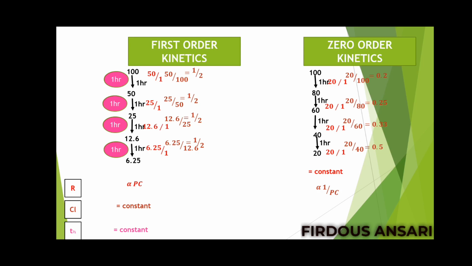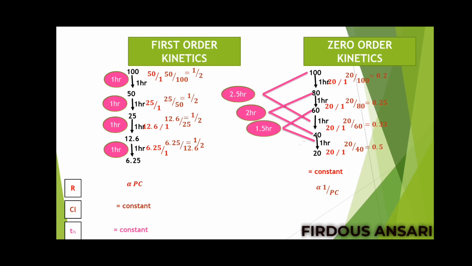Initial plasma concentration is 100. Okay, and 50% of 100 is obviously 50, and the time required for 50% of the drug to get eliminated is almost 2.5 hours. Okay, next 80 is the initial concentration. 50% of 80 is 40. Time required is 2 hours. Okay, next 60 is the initial plasma concentration. Half of 60 is 30, and the time required for 50% of this molecule to get eliminated is 1.5 hours.